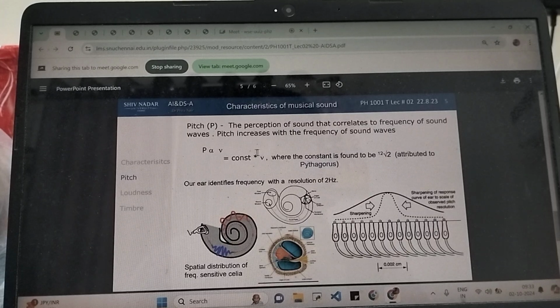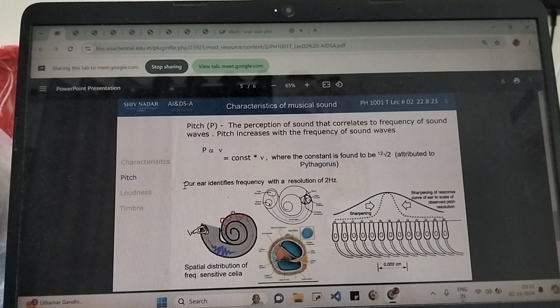And again the formula for pitch is 2 raised to 1 by 12 times the frequency, and our ear identifies frequency with a resolution of 2 Hz, meaning resolution is like the least count of an instrument, which is the smallest value that instrument can measure precisely. So if you take a ruler, when we say its least count is 1 millimeter, it means anything smaller than 1 millimeter cannot be measured by that ruler. Say you have some 0.005 mm, you cannot measure that by ruler, but if it's 1 mm and 1.5 mm, that can be measured. So similarly, the smallest frequency interval our ear can measure is 2 Hz.